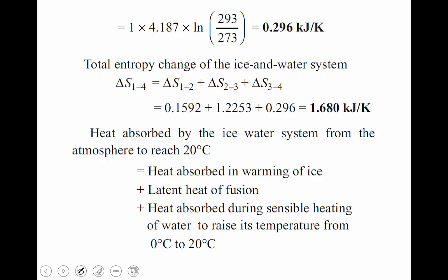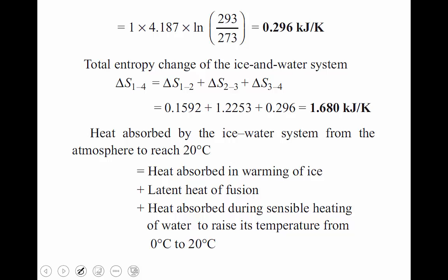So from the system point of view, heat is gained, but from the atmosphere point of view, heat is supplied. Supply means entropy loss, gain means entropy gain. Already I said. Remember that point.